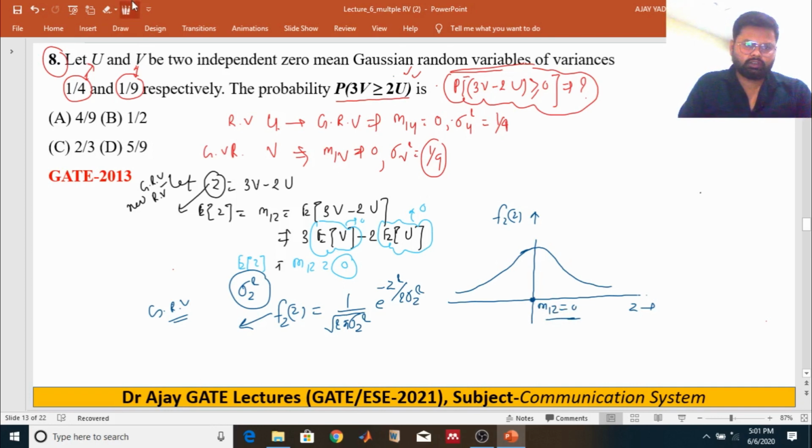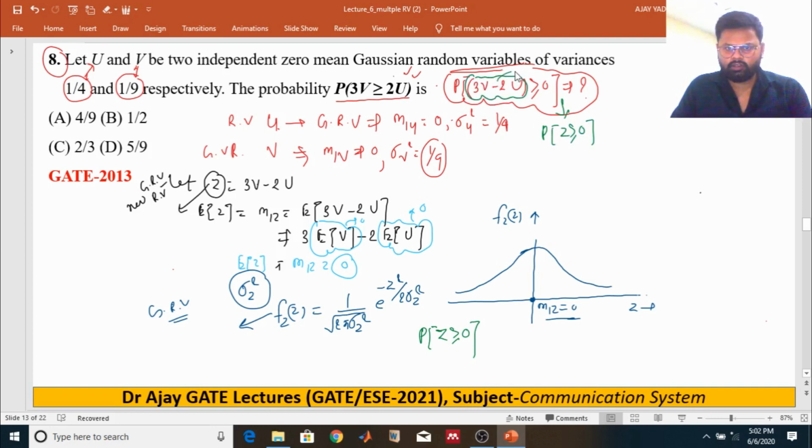According to the problem, we have to find the probability of Z greater than or equal to 0. That means we take the area from 0 to infinity of f of z dz, right?